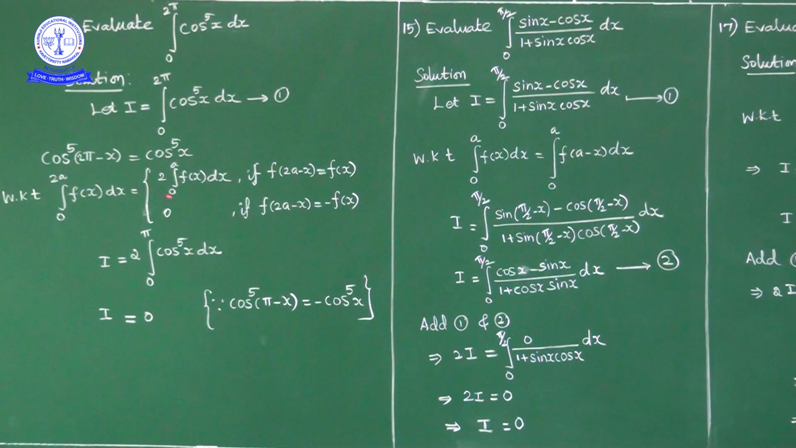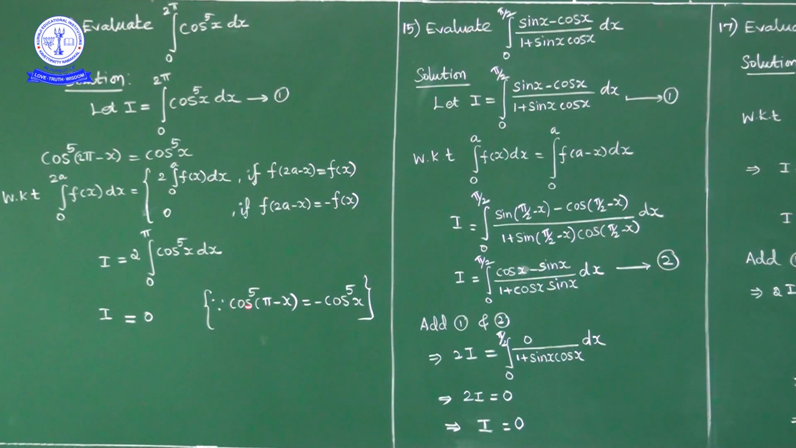Now again I will apply this property. Integral 0 to 2a f of x dx is equal to 2 times integral 0 to a f of x dx if f of 2a minus x is equal to f of x, and 0 if f of 2a minus x is equal to minus f of x. Now here in place of 2a what do we have? Pi. Now f of pi minus x is nothing but cos power 5 of pi minus x.